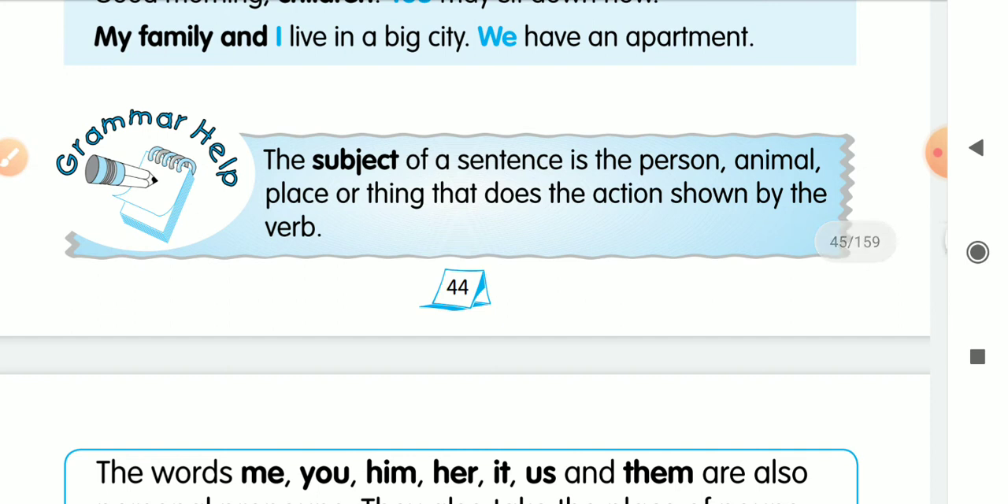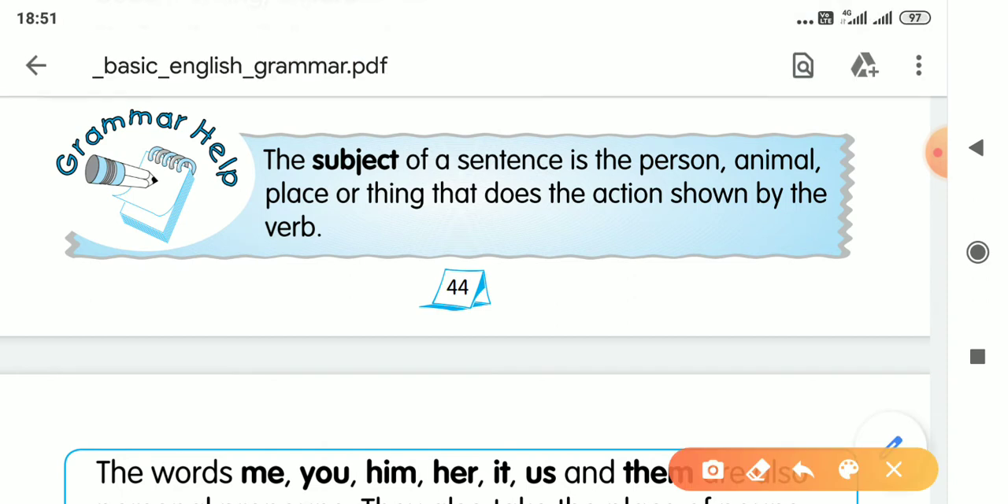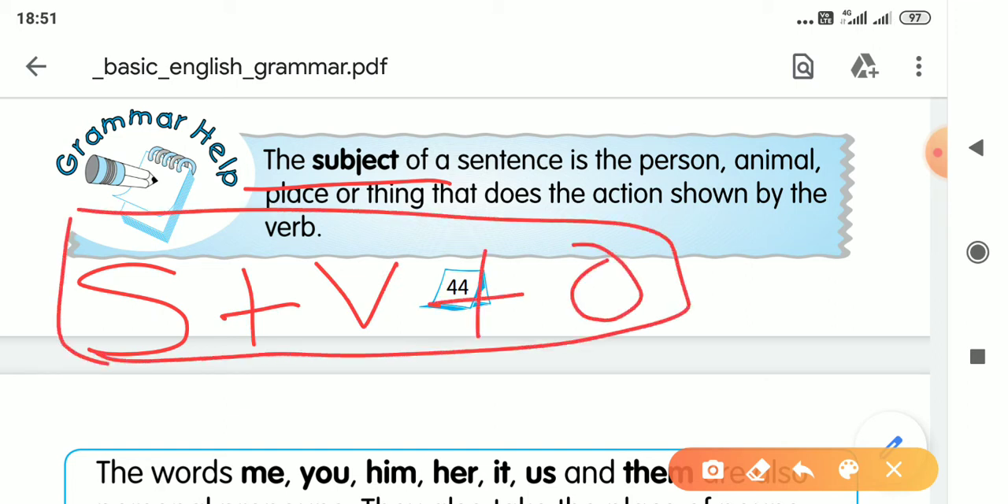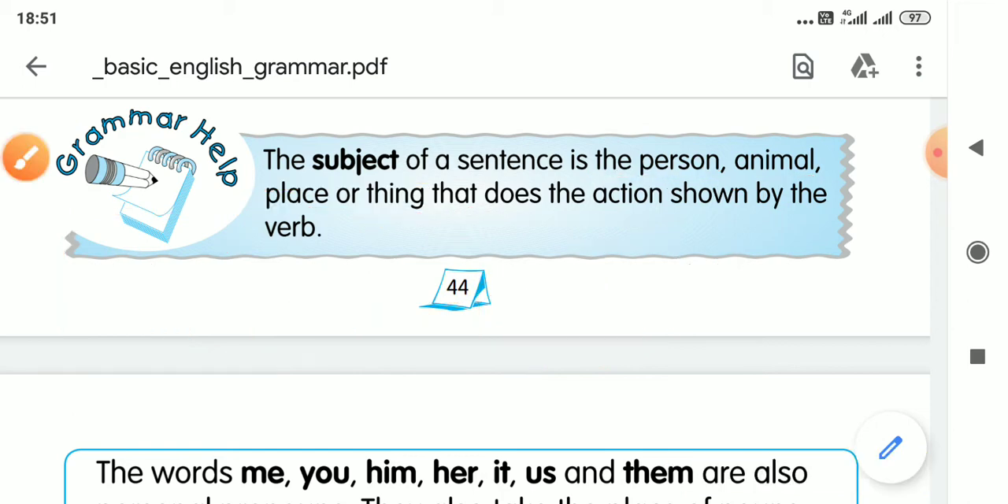Subject of a sentence is the person, animal, place, or thing that does the action shown by the verb. In the structure of English grammar, you know that there is subject, verb and object. Noun can be subject as well as object, and pronoun is used in the place of noun. So pronoun also can be used as subject as well as object. In the place of subject, you can use a person, an animal, place or thing, as we discussed in the noun section.